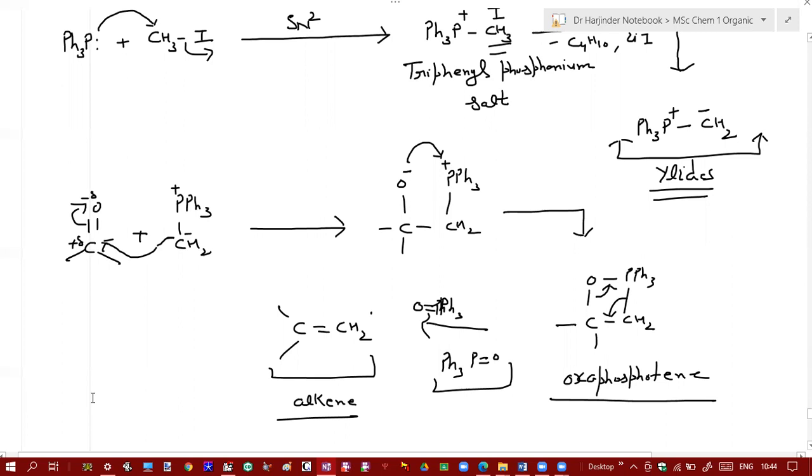So what is the first step? The first step is the generation of the ylide by reaction of triphenyl phosphine and alkyl halide. And the next step is attack of this ylide over the carbonyl carbon, followed by formation of oxaphosphatine, and then decomposition of it to give rise to alkene and triphenyl phosphine oxide. So this was the mechanism for the Wittig reaction.